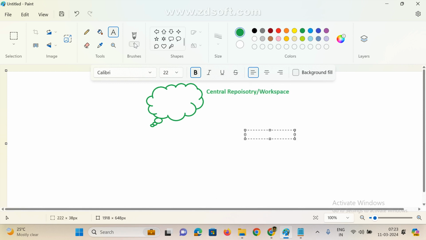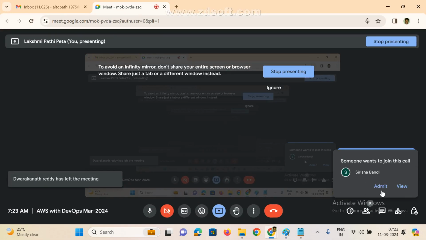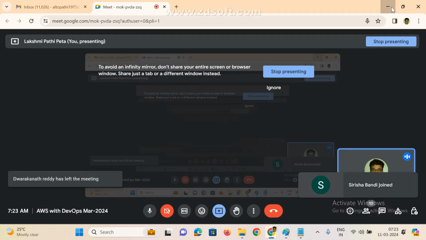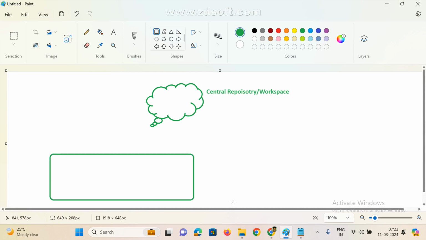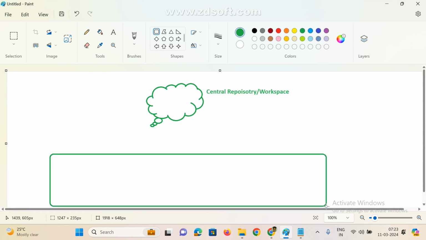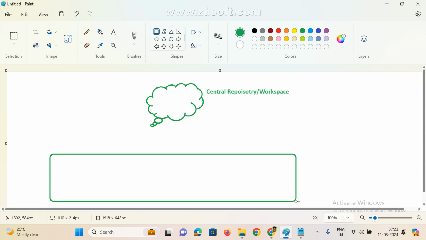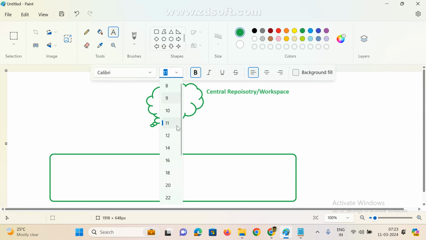And in the same way, for example, you are the developer, someone has joined. Just assume this is my local machine. Now this is the central, just assume this is GitHub. Which version control are we using? GitHub. This is the one server.